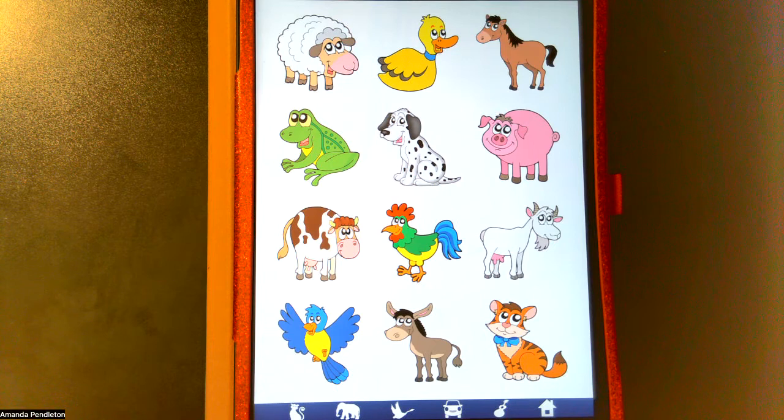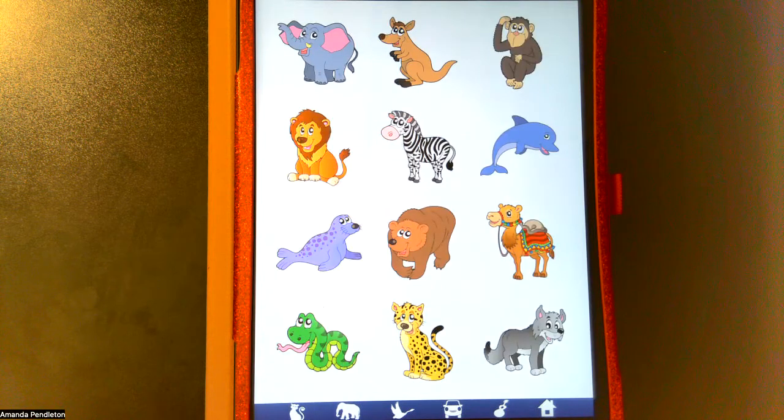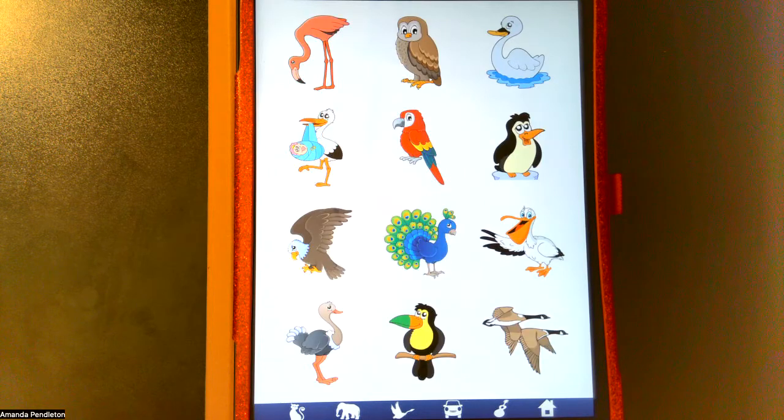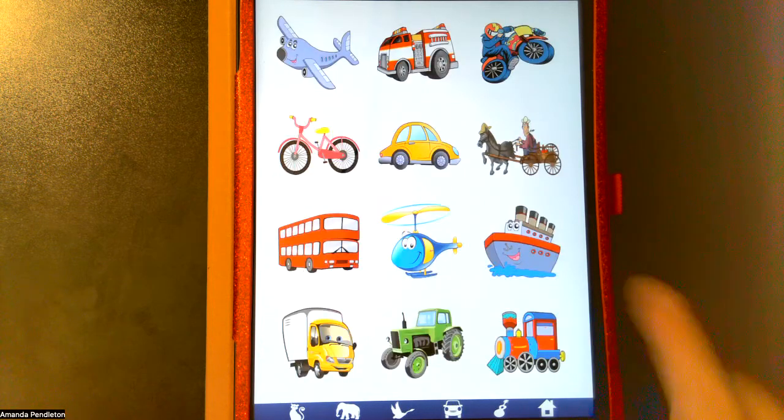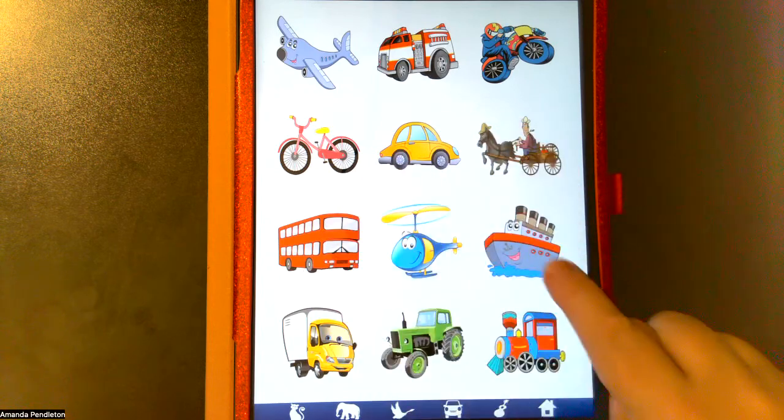So our different categories, we've got this category of animals. We've got some other animals, more kind of jungle-esque animals, if you will. We've got different types of birds. We have vehicles. Okay, so you see we've got the drawings here.